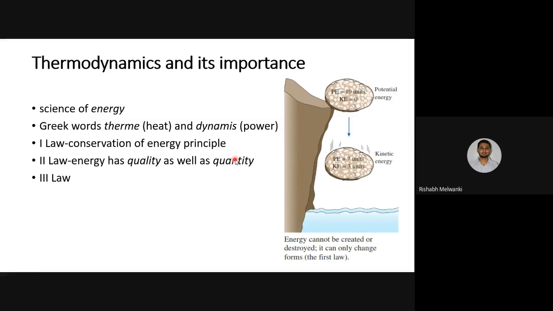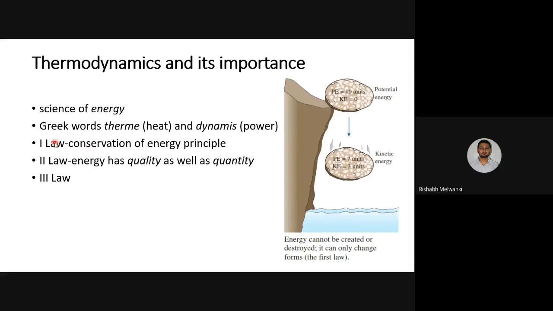Here you can see that the heat transfer process has a particular direction, and that direction is what? The actual process occurs in the direction of decreasing quality of energy. So this is the importance of thermodynamics. What is the importance of thermodynamics? We study these laws.